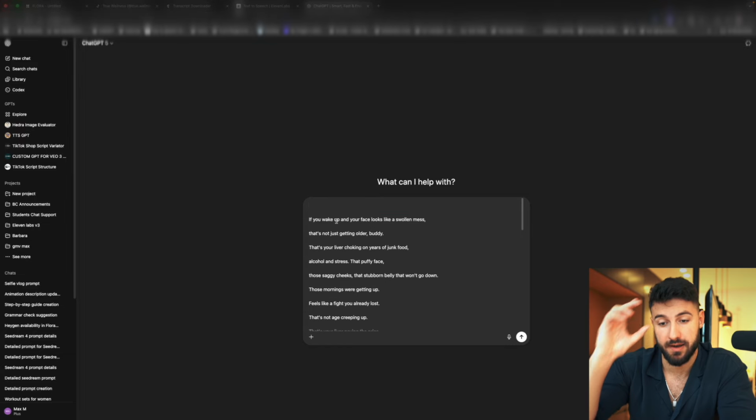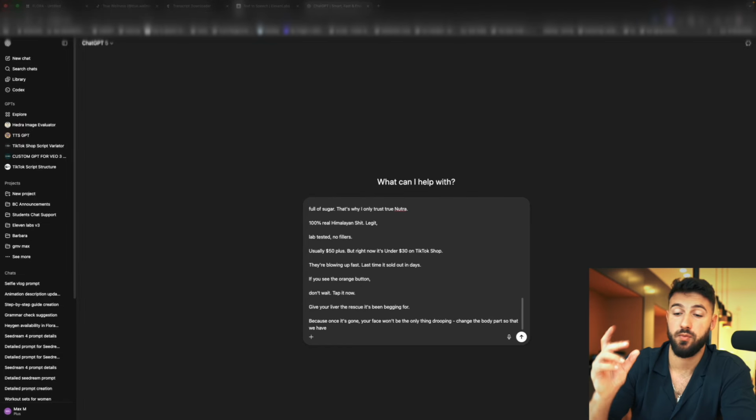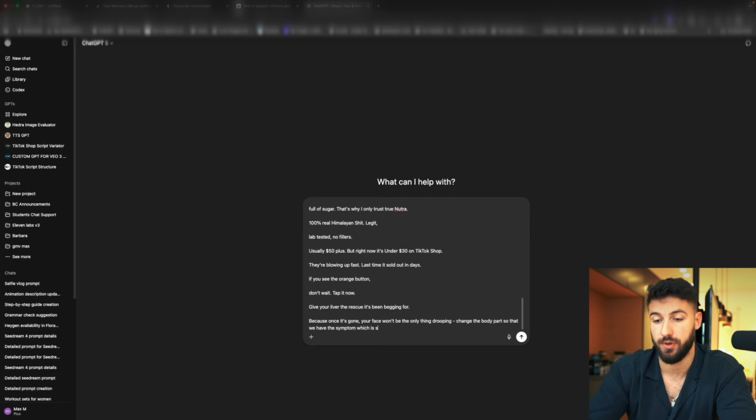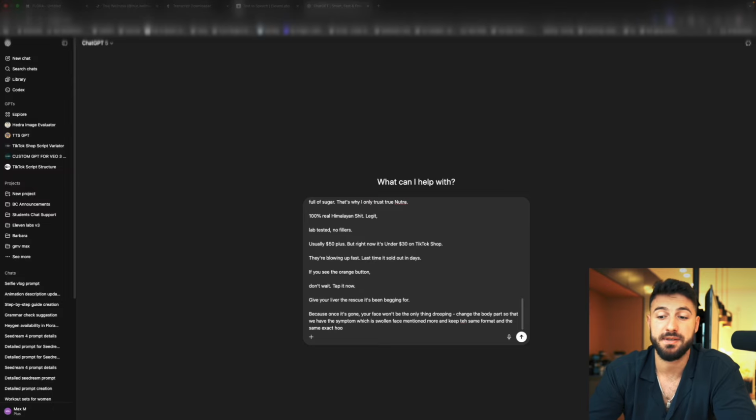First of all, we're obviously going to have to remove the very first part because now we're actually generating the speaker, and we're just going to add one thing which I think could be improved on here, basically saying change the body part so that we have the symptom, which is swollen face, mentioned more, and keep the same format and the exact same hook and length of the video.